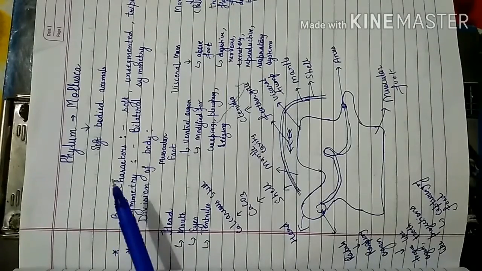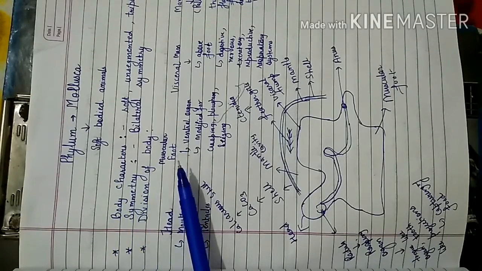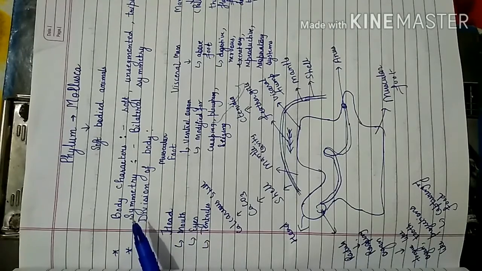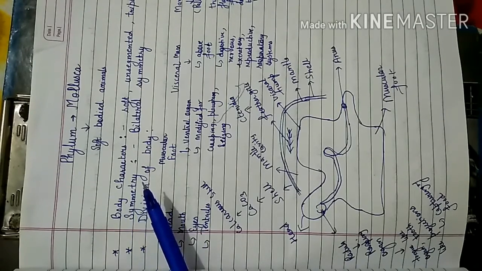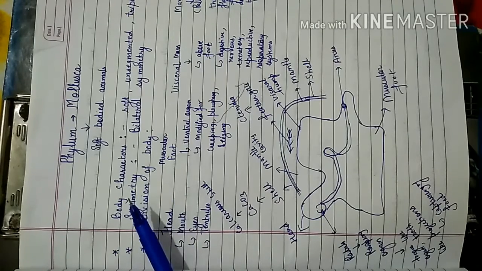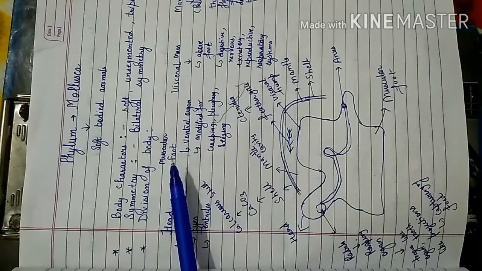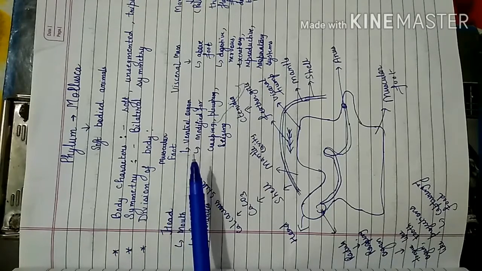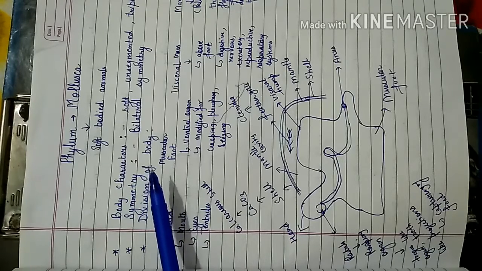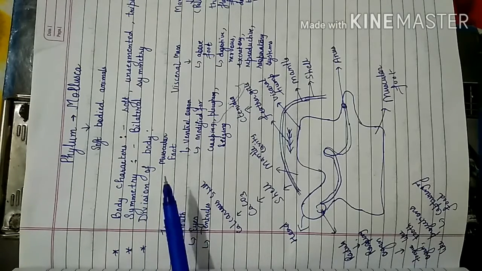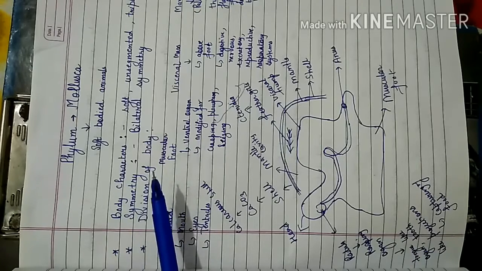The body characters, their body is soft, they have no segments, they are triploblastic. Then their symmetry, they are bilaterally symmetrical animals, but the exception is there under class Gastropoda, they have an asymmetrical body. The reason behind the asymmetrical body is the phenomenon known as torsion. So what happens during torsion? In the larval stage in Gastropoda, the mantle rotates in such a way that the anus comes near the head and the body becomes asymmetrical. So that is under class Gastropoda.